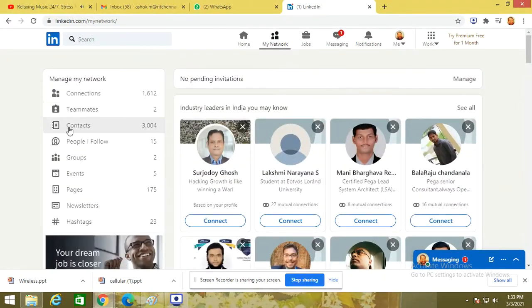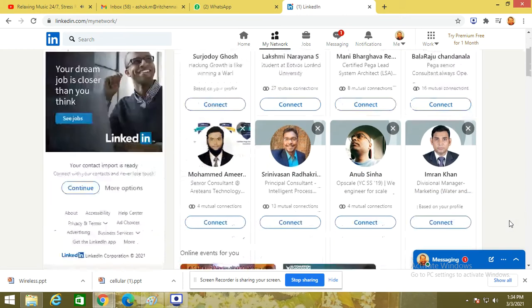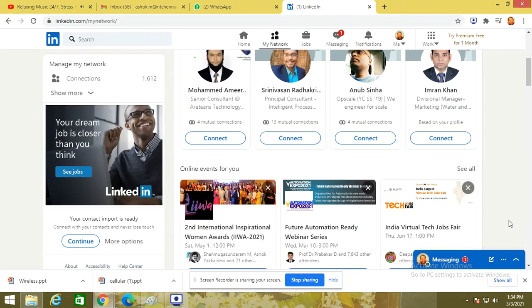If you look at the contacts that I have, 3004 contacts are there. Most of them are students who are working in proper and branded MNCs, and others are my teachers, and some of them are colleagues in my current organization as well as in my previous organization. Some of them are my PG batchmates and UG batchmates. They are available, as well as online events which are running over here depending upon the interest you have mentioned.